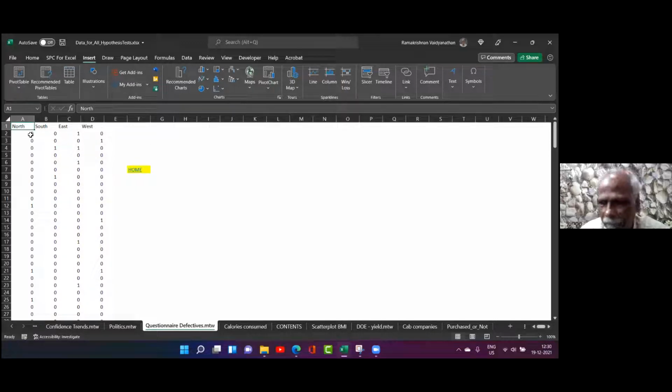This is called coding, because you have to ultimately convert into numbers. Only with numbers you can make a decision. Simply making statements, you can't make any decision. Convert this into numbers, and you can make a decision. Okay? Clear? And that is what we have done: 0 and 1. And then I just total it. I'll find out how many ones are there, so many defectives in total.